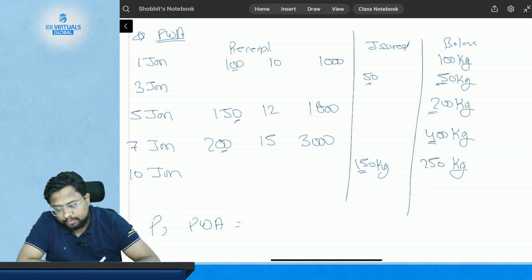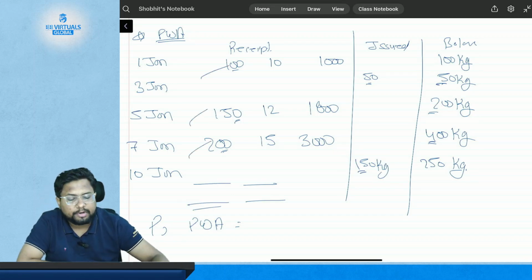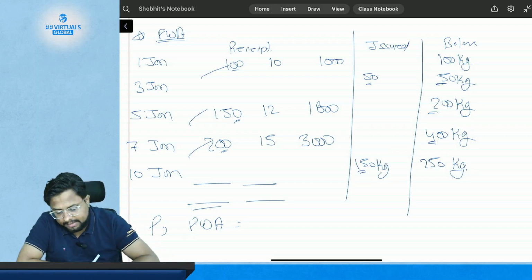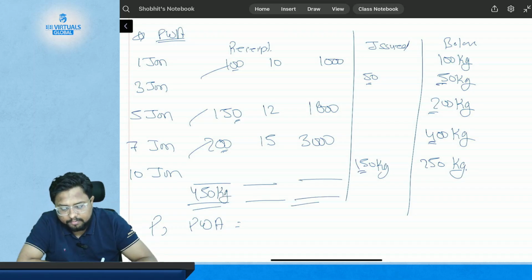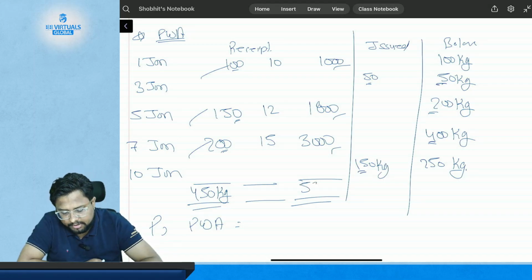Okay. So we have purchased how much of the quantity? 100 plus 150 plus 200, it is 450 kgs. And how much of the value is it? 1000, 1800 and 3000. So 1000 plus 1800 plus 3000 is 5800.